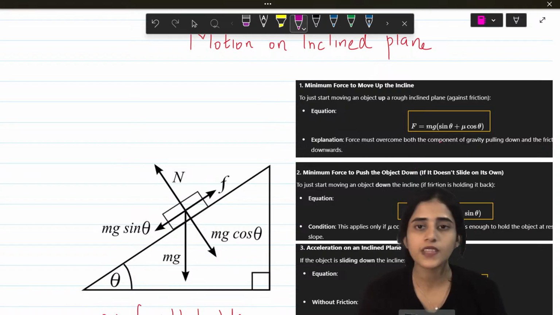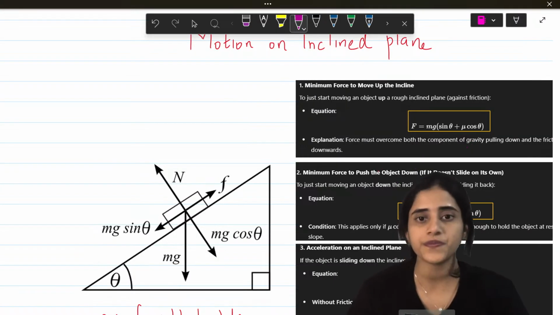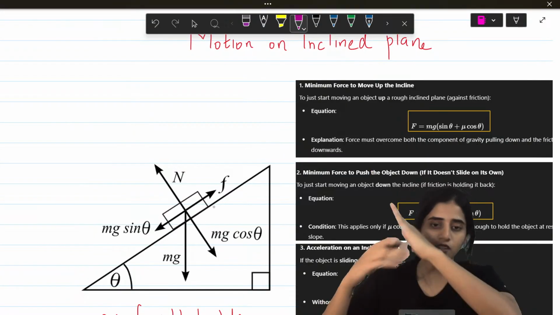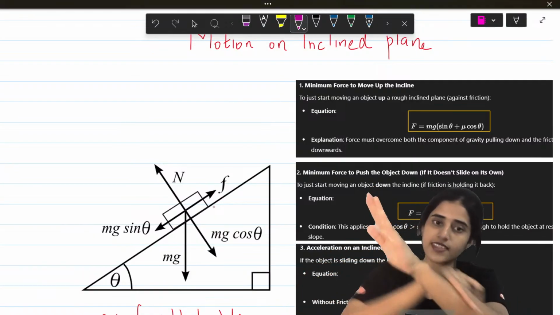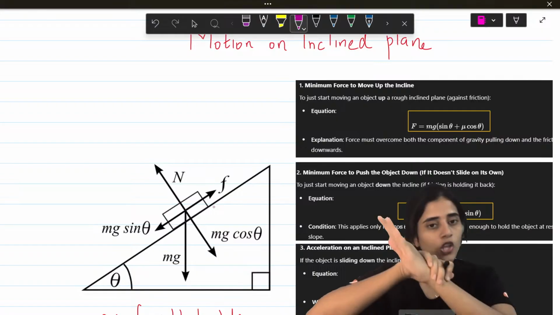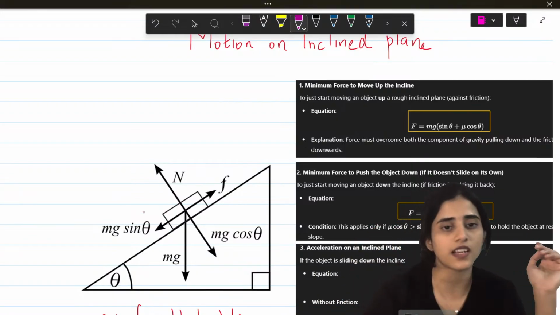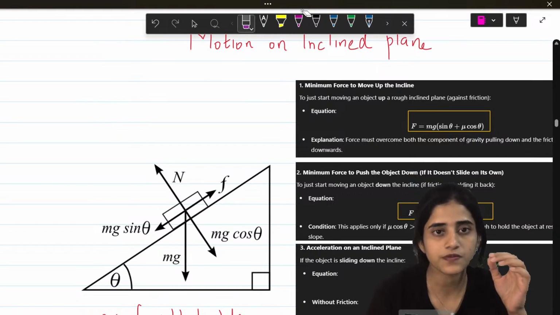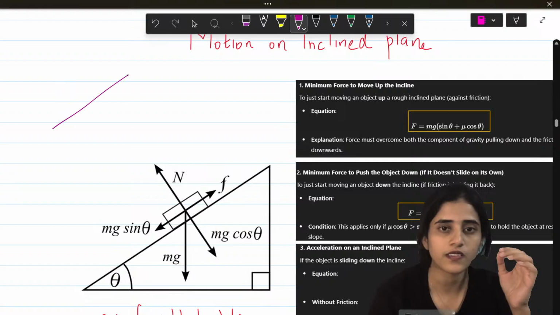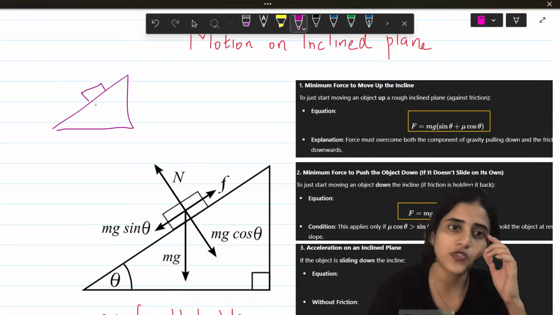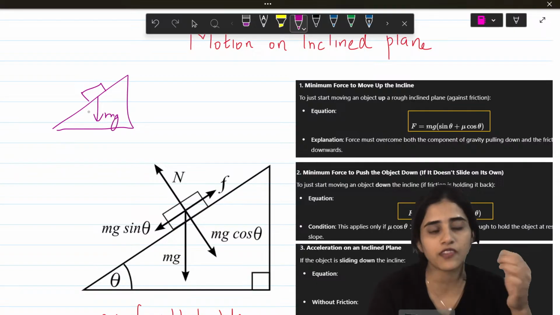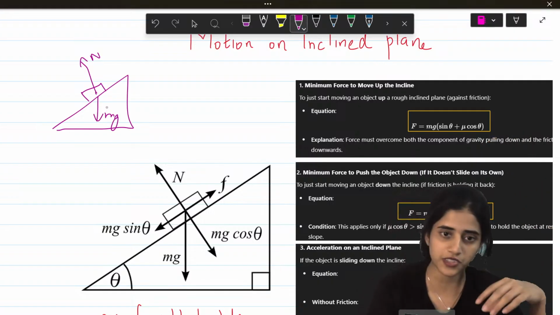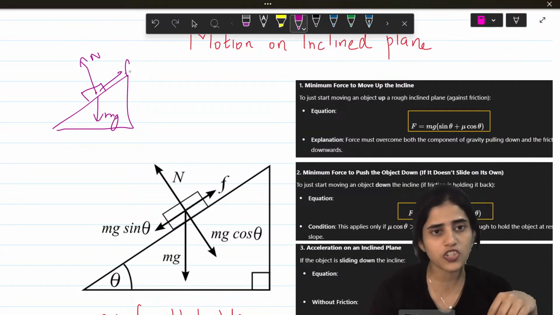So what is motion on an inclined plane? There's a slope, there's an object here. This object can slide down or stay here depending on the friction of the surface. So what are the forces acting on it? Let me just draw that here. If this is the object, the first force acting on it is its mass times gravity downwards. The second force acting on it is obviously the normal reaction force in the opposite direction. And then there is friction also acting on it.